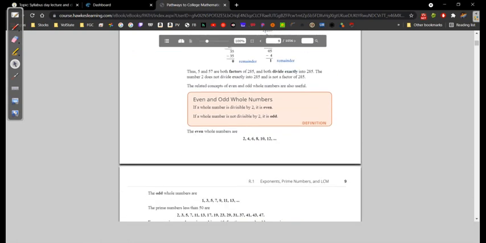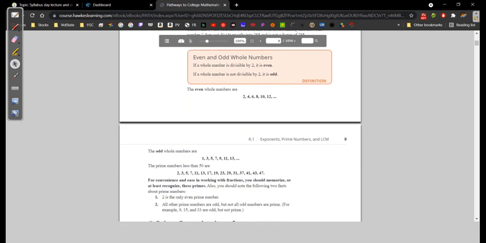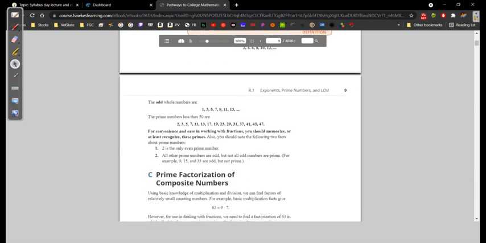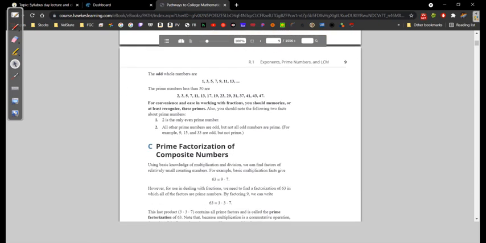All right, so even and odd whole numbers. If a whole number is divisible by 2, then we call it even. If a whole number is not divisible by 2, then it is odd. It's pretty easy.